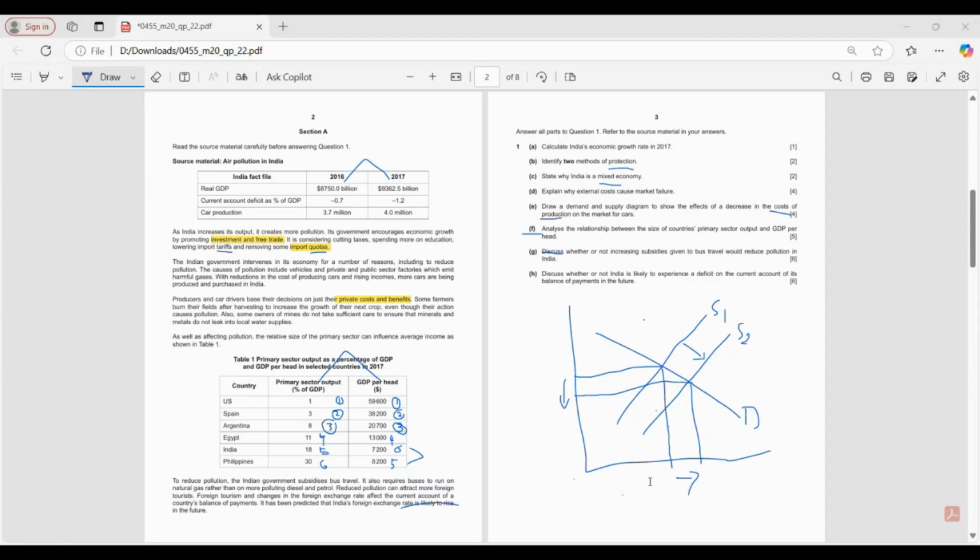Hence they can pass this on in the form of lower prices to consumers. That would create an incentive for the people who can't afford to travel in cars and others to travel in public transport to reduce the emissions.